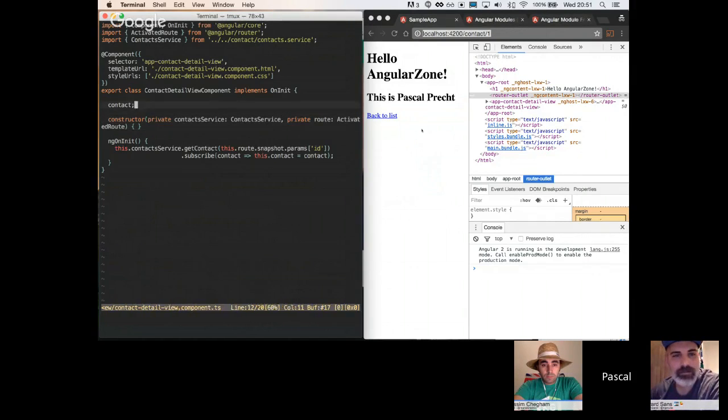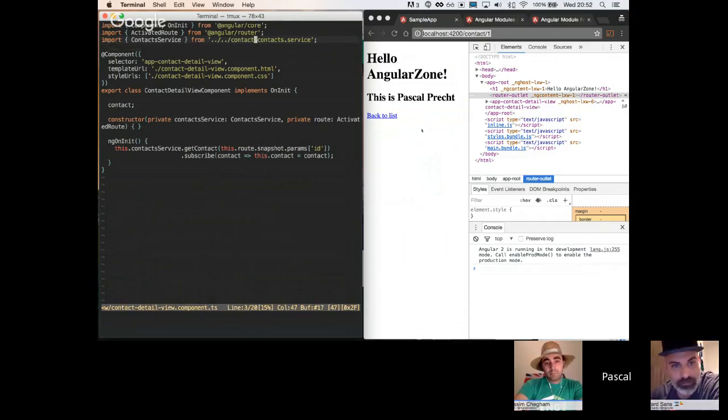The contact detail view component, the one that is loaded lazily, has a dependency on the contact service, which is provided in our root module. I'm using the type here to get the dependency, and the type is defined in a different module, so I'm importing the type from the contact module.